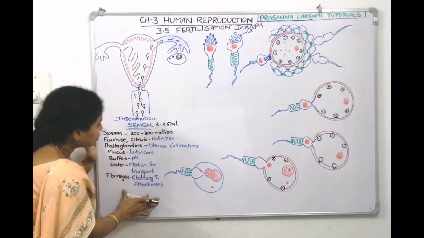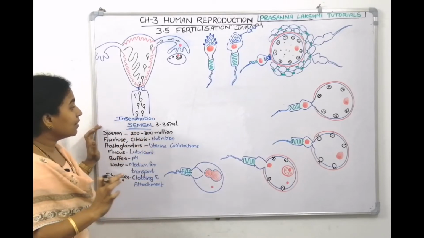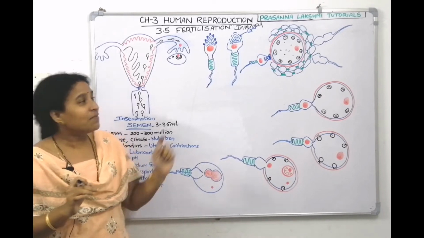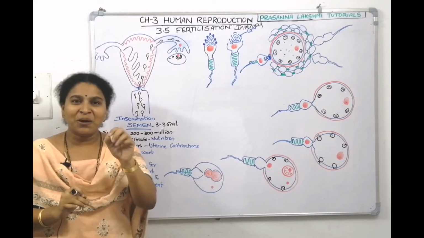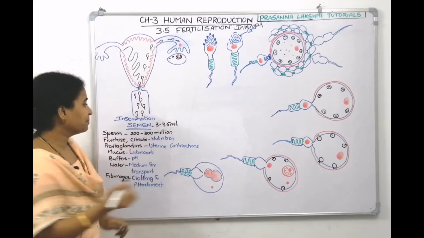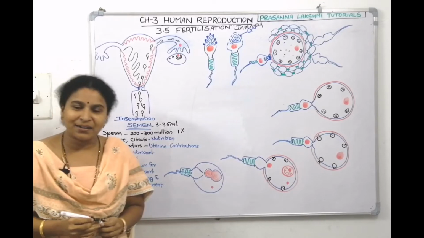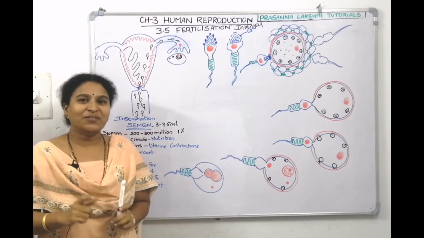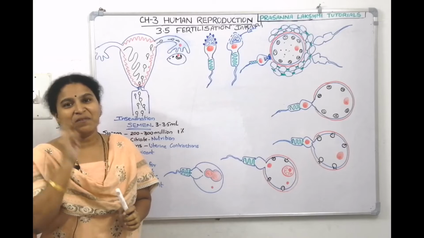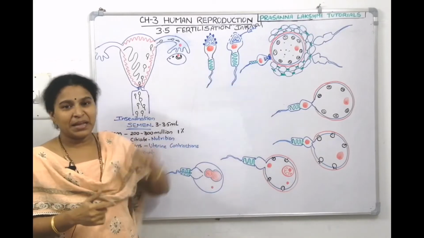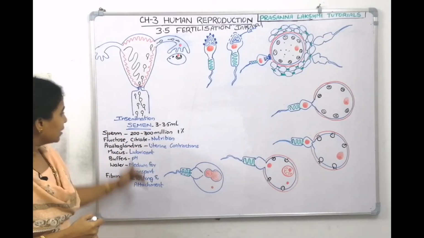This is the composition of the semen. 200 to 300 million sperms will be released at the time of coitus. But do you know how many will reach the secondary oocyte? About 200 will reach the secondary oocyte, which means 1% of this amount. Of that, how many can fertilize? Only one can fertilize, 0.1% can fertilize with the egg, right? So this much you understood.